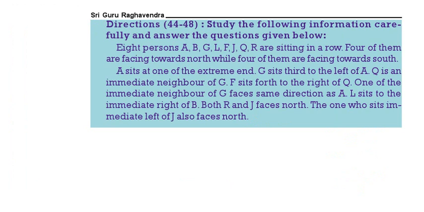Q is the immediate neighbor of G. F is sitting fourth to the right of Q. One of the neighbors of G faces the same direction as A. L is sitting to the immediate right of B. Both R and J face north. The one who is on the immediate left of J faces north. Now this is the puzzle.